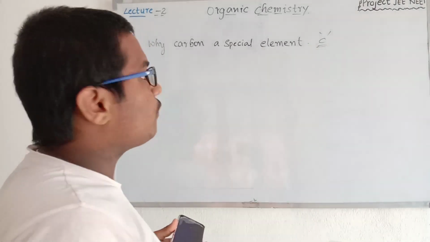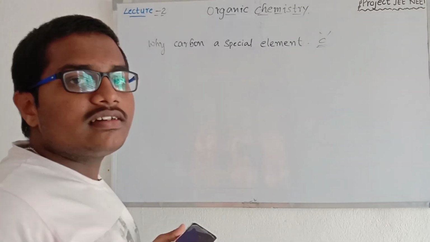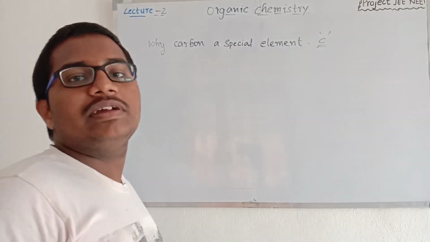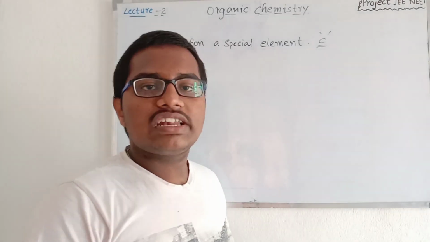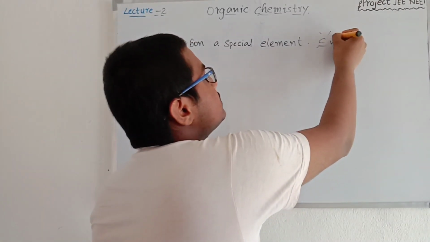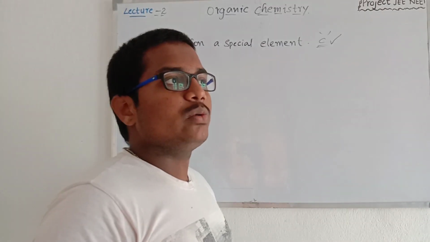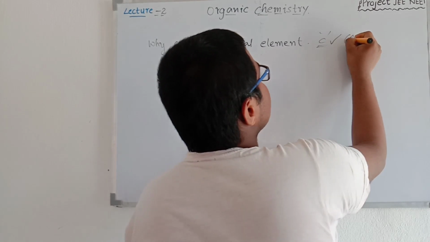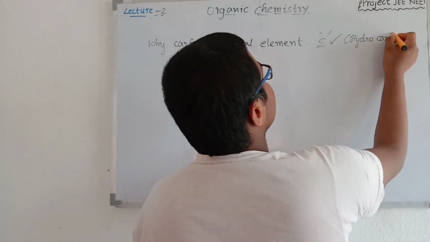Due to those 4 reasons, carbon is treated as a special element compared to all the other elements. Why is carbon a special element? Because in all organic compounds, carbon is a must. Carbon compounds are organic compounds, with hydrocarbons. We also discussed hydrocarbons.